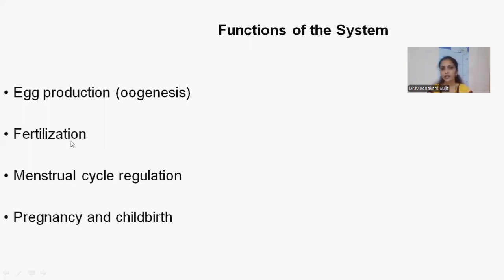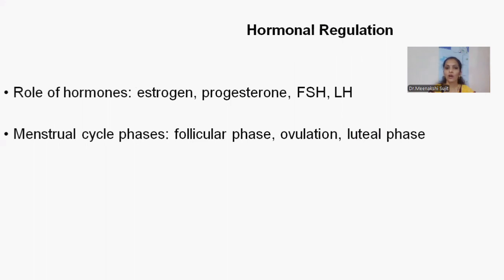If fertilization is there, then it moves to pregnancy and childbirth. These four points are the overall functions of the female reproductive system. The hormones included, as I mentioned in our cycles, are estrogen, progesterone, FSH and LH.